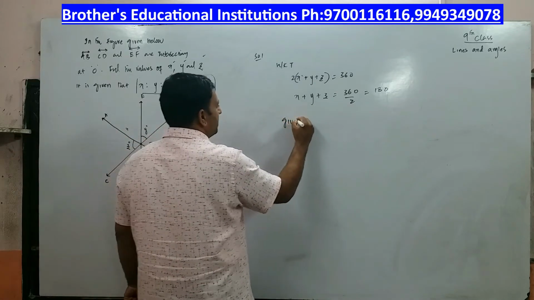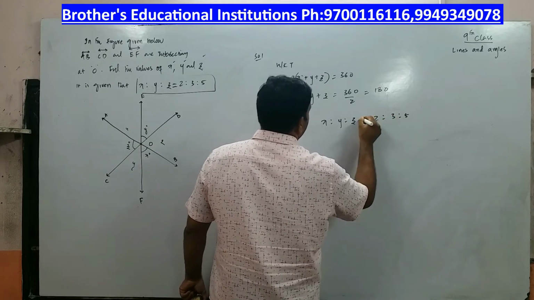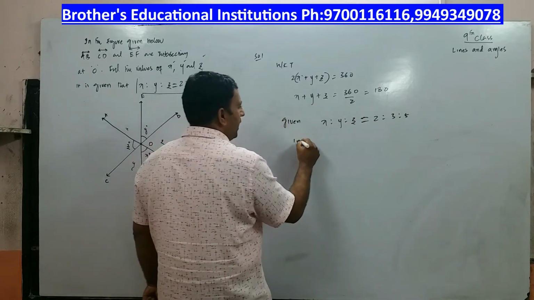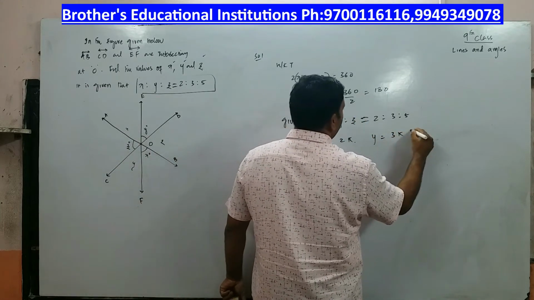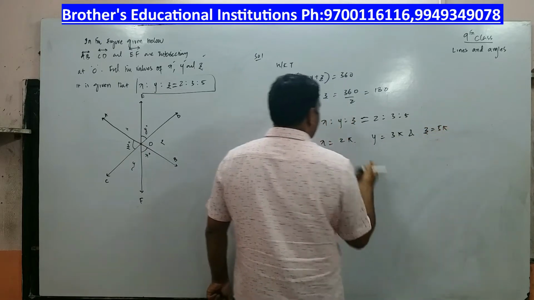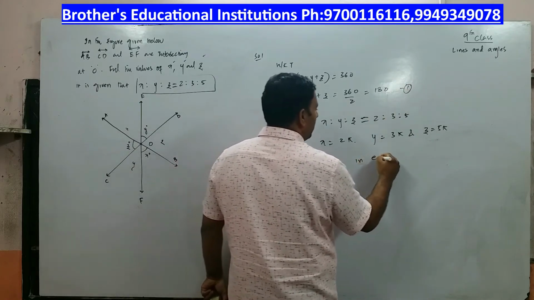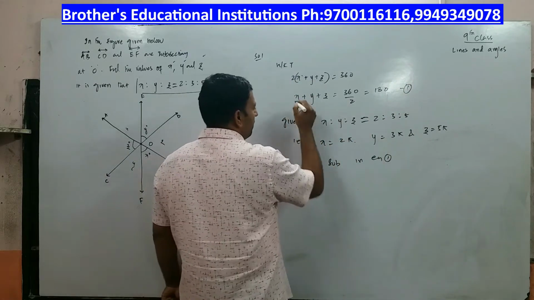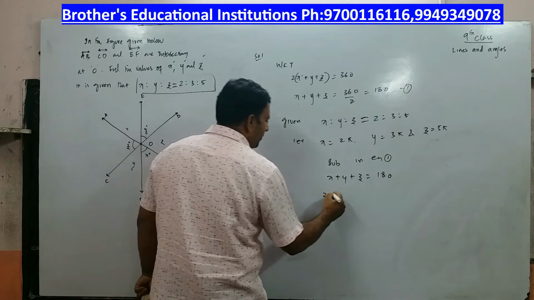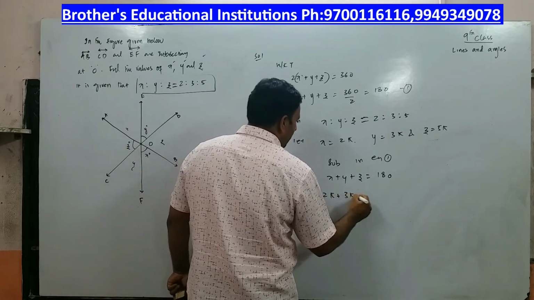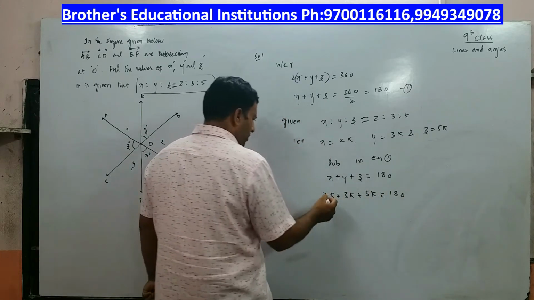Now what is given to you? Given the ratio of the angles, X is to Y is to Z is equal to 2 is to 3 is to 5. Whenever the ratio is given like that, I will say let K be the common factor: X is equal to 2K, Y is equal to 3K and Z is equal to 5K. Now substitute in equation 1. X plus Y plus Z is equal to 180 degrees. In place of X, what do you have? 2K. In place of Y, 3K. In place of Z, 5K is equal to how much? 180 degrees. What is 2 plus 3? 5. Plus 5?